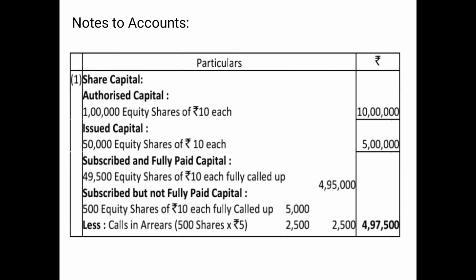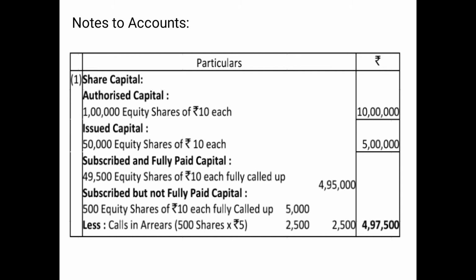So 5,000 should have been received, but 2,500 have not been received. So you will show calls in arrear as a deduction, less calls in arrear 500 shares and rupees 5, because the final call was not received on it. So 500 shares into 5 makes 2,500. So the subscribed but not fully paid capital is actually coming to 2,500.